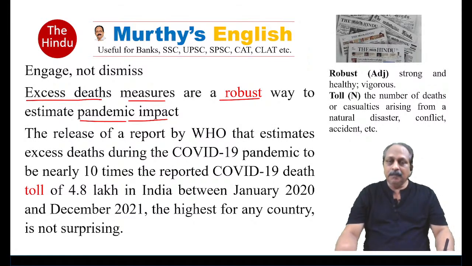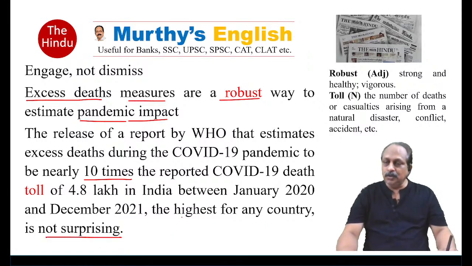Based on this, the discrepancy has come into the limelight. The release of a report by World Health Organization that estimates excess deaths during the COVID-19 pandemic to be nearly 10 times the reported COVID-19 death toll of 4.8 lakh in India between January 2020 and December 2021, the highest for any country, is not surprising.